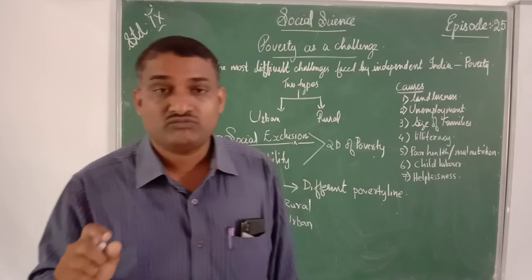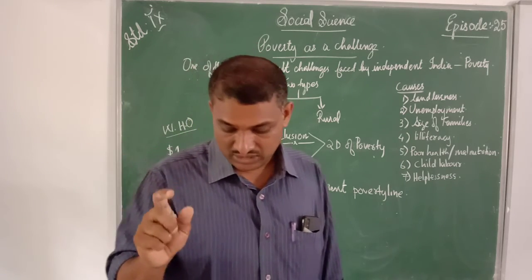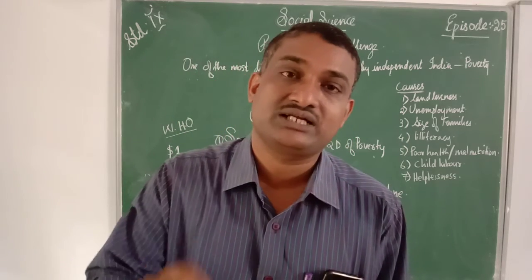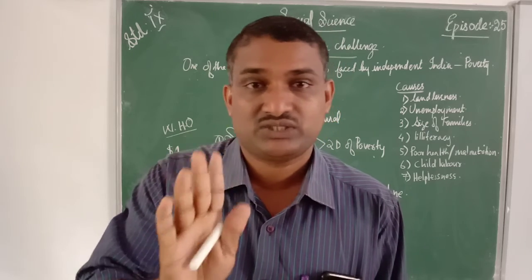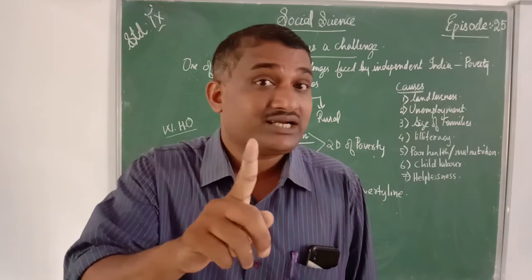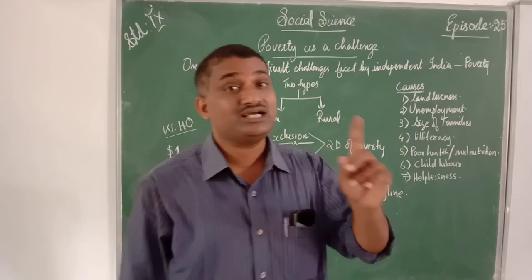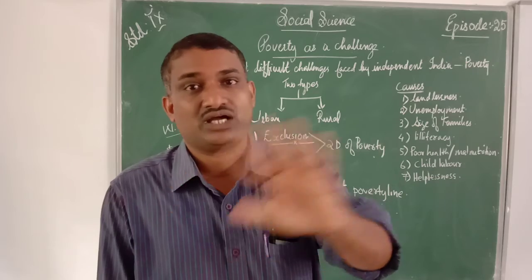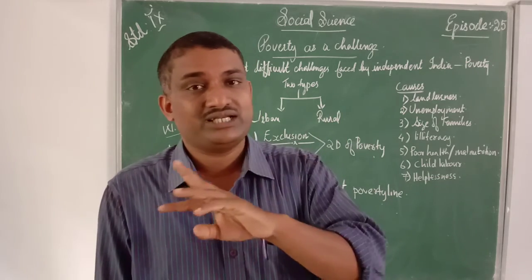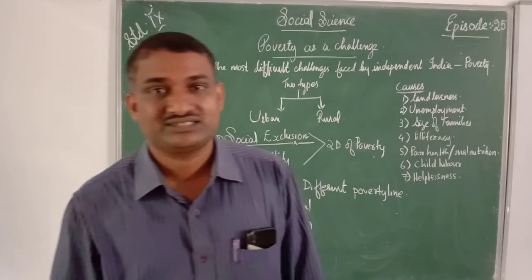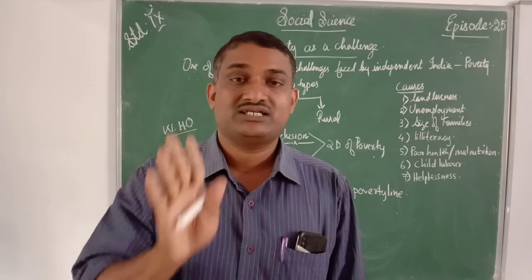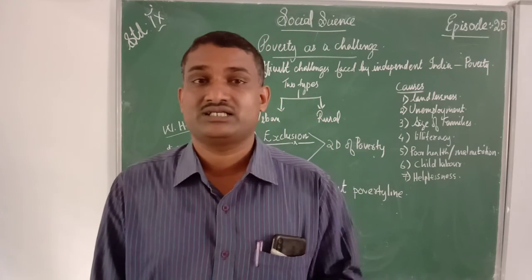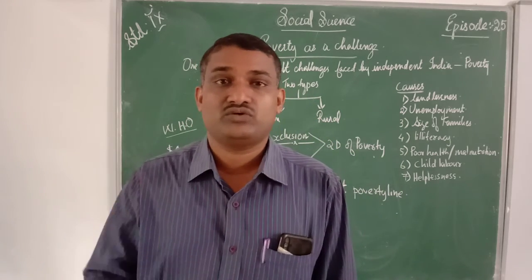So, a common method to measure poverty is based on income and the consumption level. We call it the poverty line. Each country has a different poverty line. America's poverty line is entirely different from India's. In America, a person not having a car is considered poor, but in India a person who owns a car is considered as having luxury. That is the difference between India and some other countries. Different countries have different poverty lines.